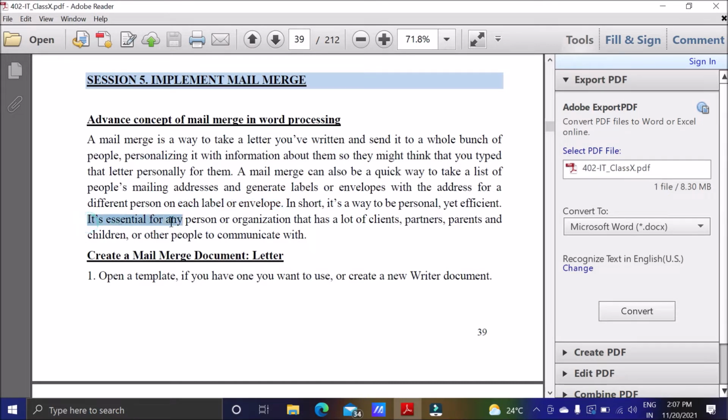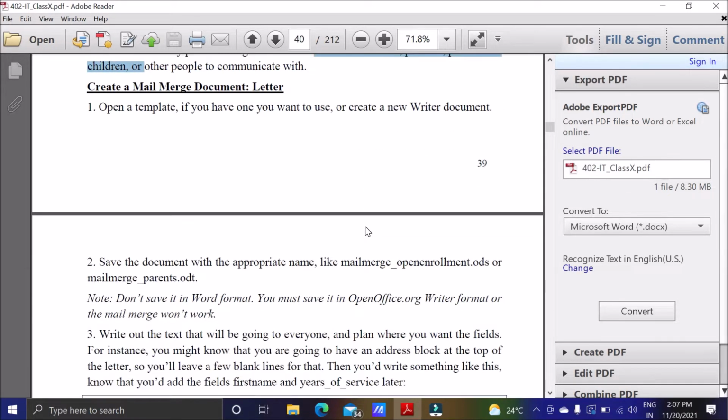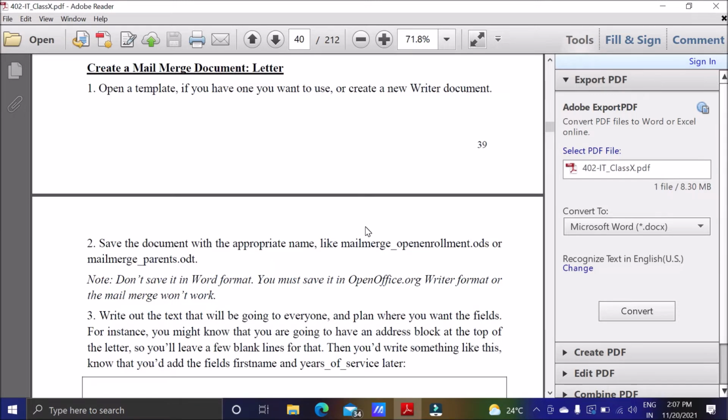It is very essential for any person, any organization, if they have lots of clients, partners, parents, children. Parents is the case of the school. If a school has to send a personal letter to each parent, then they can also do this using mail merge, so that we can communicate with all the people and they will have a personal touch also. So before sending a message, we have to first create a letter that will be somehow totally the same for multiple people. So we have to create a mail merge document.